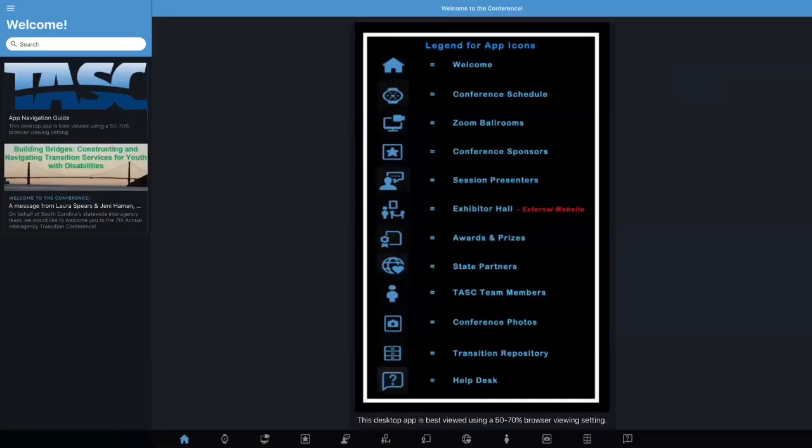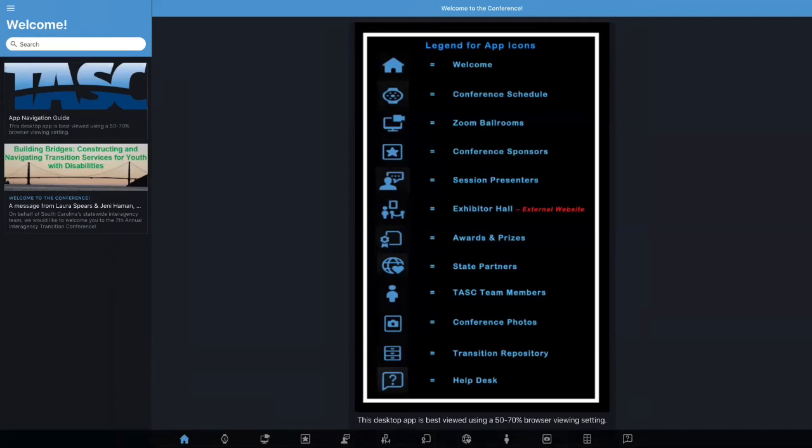Once you enter this PIN number, you can load the conference app to your desktop and/or smartphone. If you are using your smartphone, do not add the app to your home page. We will explain this later. You will need to use either Safari or Google Chrome as your web browsers.